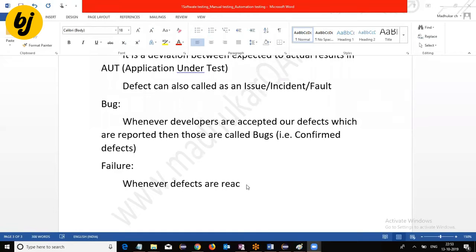That means whenever defects reach the end user, then it is called failure software.